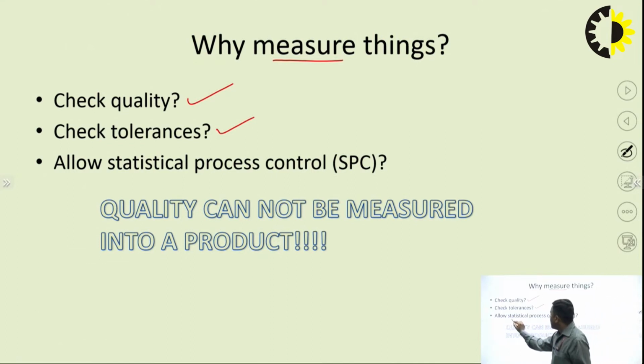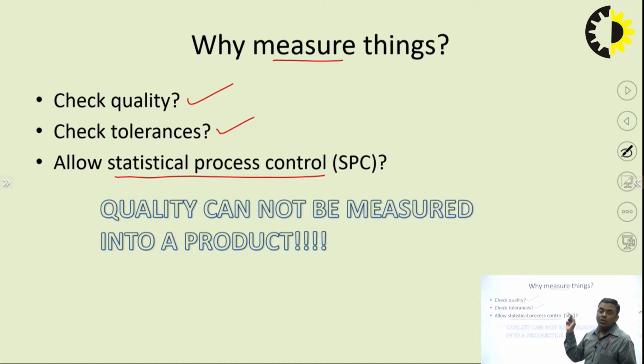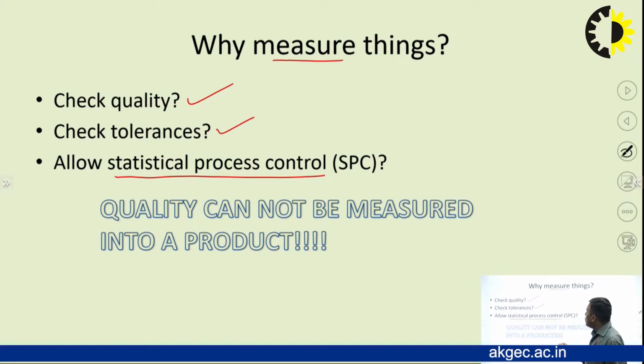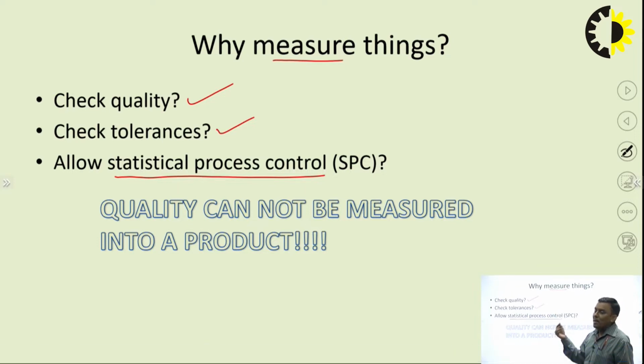What is this statistical process control? SPC is also a technique to perform quality analysis and sampling analysis, and for that again measurement is necessary. So that is why measurement is a necessary part of engineering or any service industry.